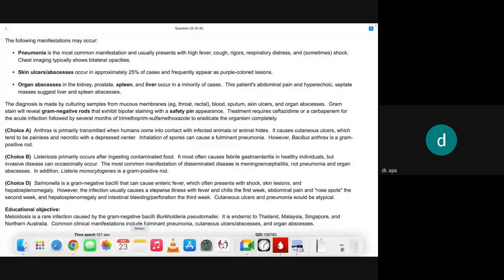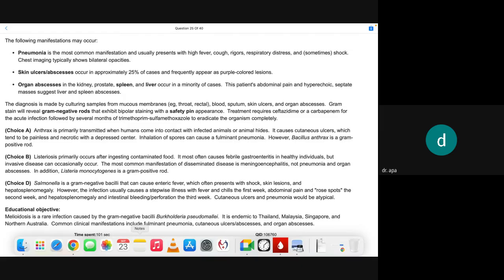Okay, rose spots in the second week, and hepatosplenomegaly and intestinal bleeding in the third week. So the first week is just the fever, the second week we get the rose spots, and in the third week hepatosplenomegaly, intestinal bleeding, and perforation, which are serious complications. Cutaneous ulcer and pneumonia would be atypical.